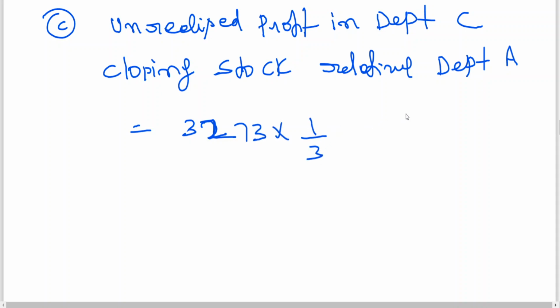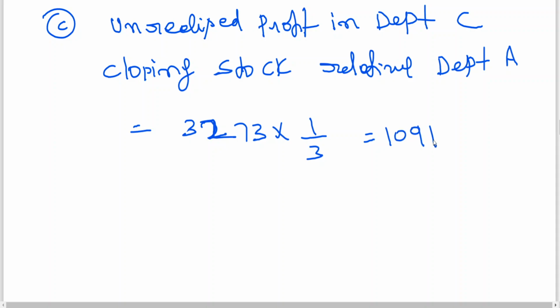I have already told you, because department A stock is included in department C, you need the percentage of profit of department A. So 3,273 by 3 is 1,091.